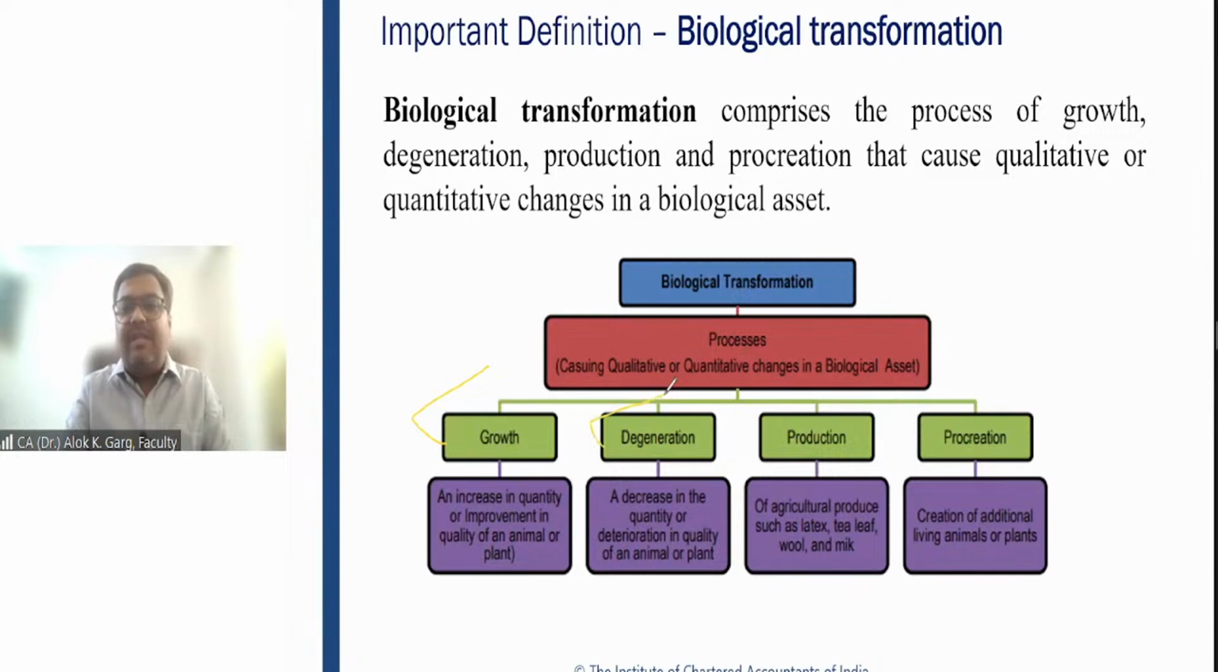Degeneration. When this cow died, or this cow has stopped providing the agriculture produce, it is known as degeneration. Production. When the cow is giving milk, it is known as production. Procreation. When the cow gives birth to a calf, it is procreation. So biological transformation is a qualitative or quantitative change in a biological asset. It includes growth, production, procreation, and degeneration, right? Again, it's a theoretical part. You just need to know about this.